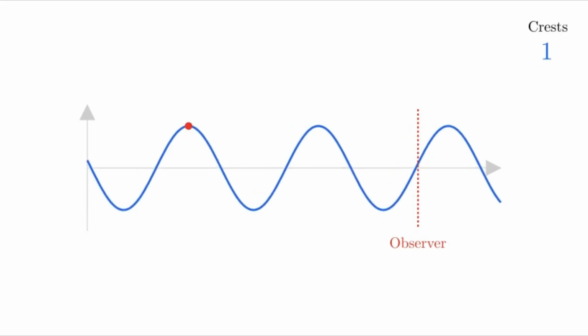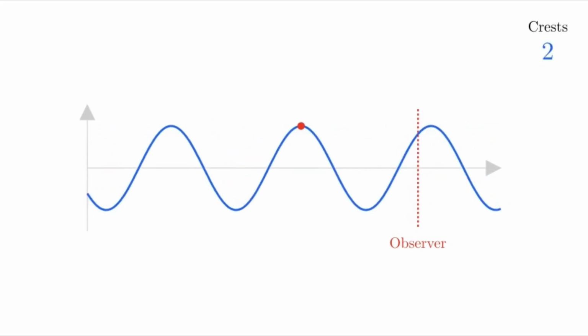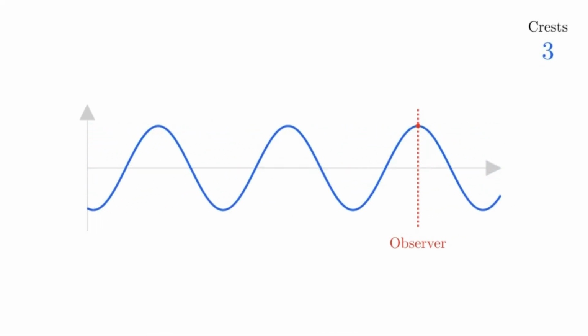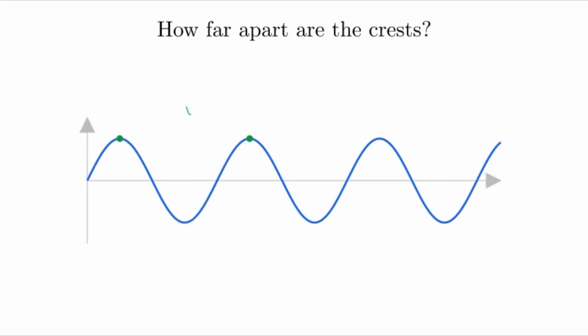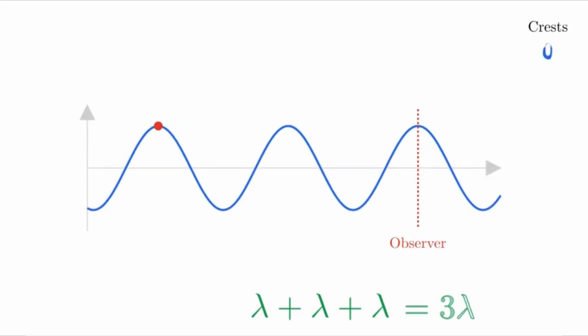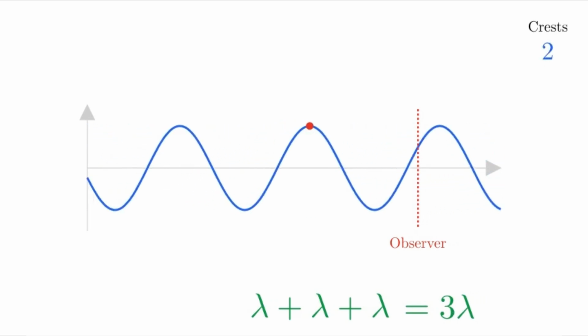Now put the two ideas together. Suppose 3 crests pass our observer every second. That means the frequency is 3 Hz, and each crest is 1 wavelength apart. So every passing crest means the wave has moved forward by 1 more wavelength. In 1 second, 3 crests pass, so the wave travels 3 wavelengths.